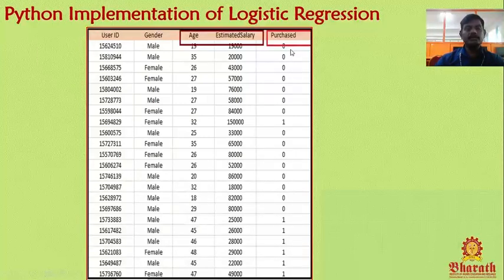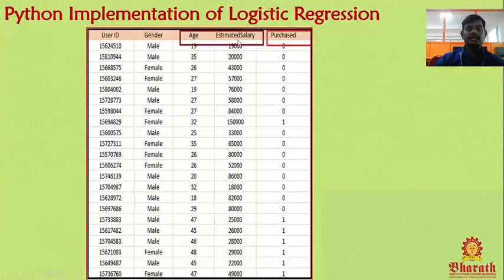So I prepared five columns for this data set, with n number of user information, not only limited. I collected all the user information from social media, whether TV shows, websites, Facebook, Twitter, Instagram, WhatsApp, or newspapers. In this data set, there are five columns: user id, gender, age, estimated salary, and purchased.